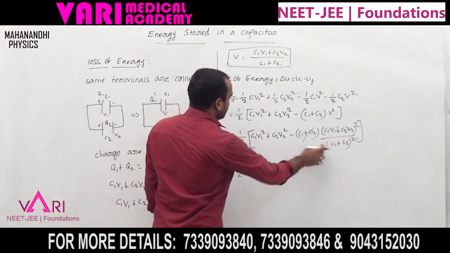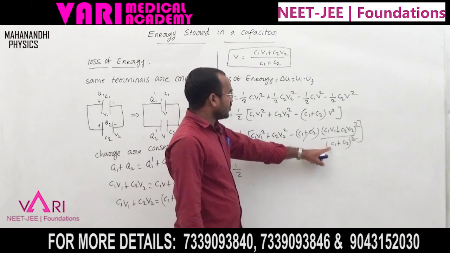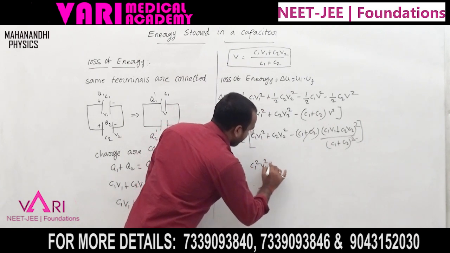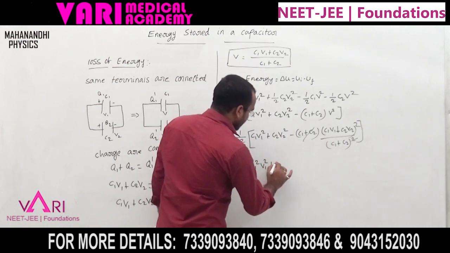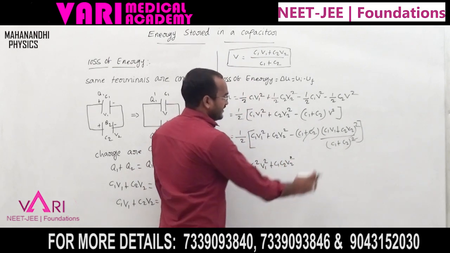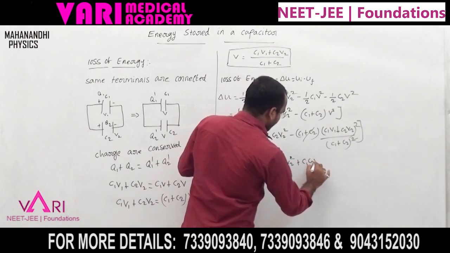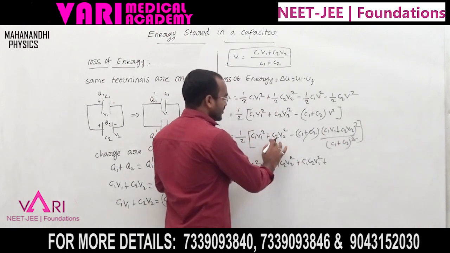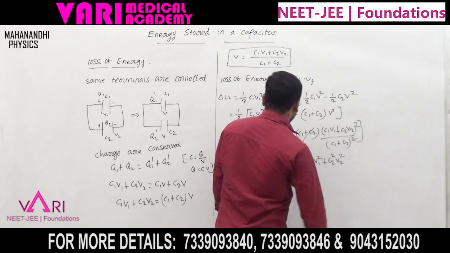Now C1 plus C2 multiplied with these terms continuously: C1 into C1 V1 square is C1 square V1 square, plus C1 into C2 V2 square. Next, C2 multiplied with C1 gives C1 C2 V1 square, plus C2 into C2 V2 square.